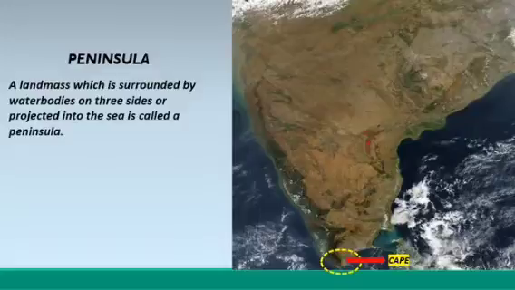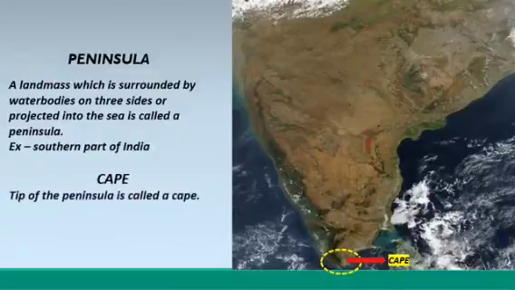Example of peninsula is our southern part of India. Whatever the picture you can see here, it is the southern part of India which is projected into the Indian Ocean. It is surrounded by Bay of Bengal in the east and Arabian Sea in the west and Indian Ocean in the south. So, India is also called Peninsula country. What is the other name of India? India is also called Peninsula.